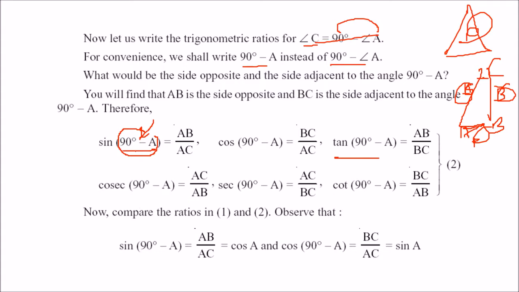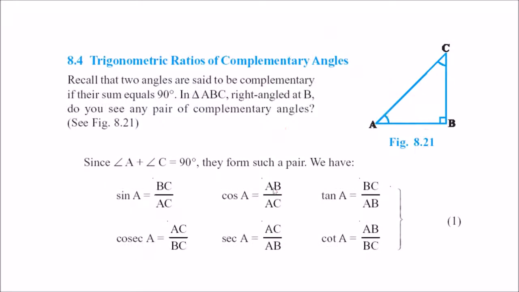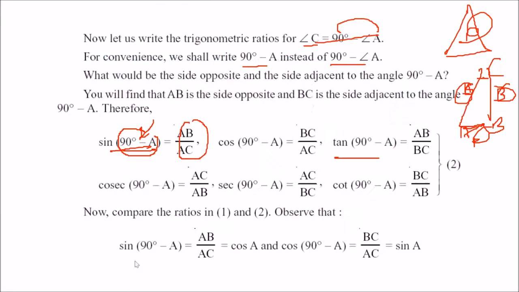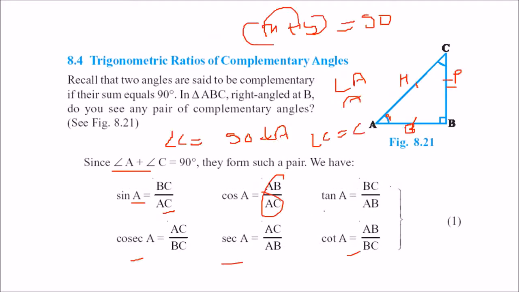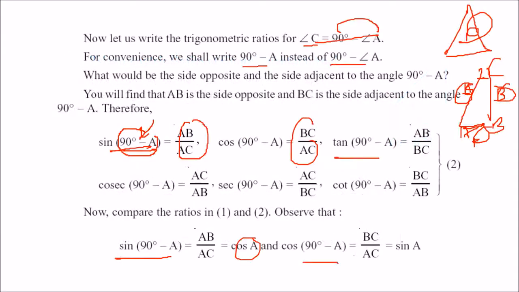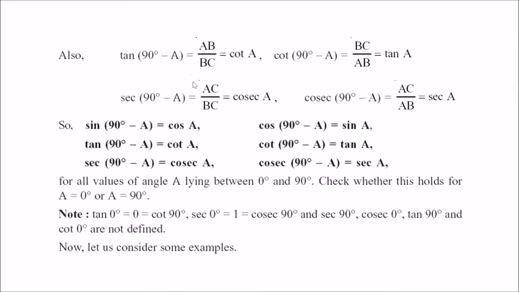If you compare sin 90 minus A, which is AB by AC, what is AB by AC? It is cos A. So sin 90 minus A became cos A. Similarly, cos 90 minus A, which is BC by AC, has become sin A. So what we observed here is tan 90 minus theta is cot theta, and cot 90 minus theta is equal to tan theta.